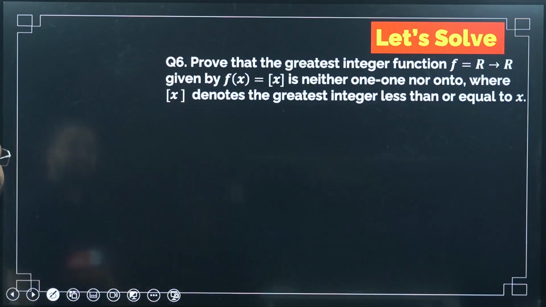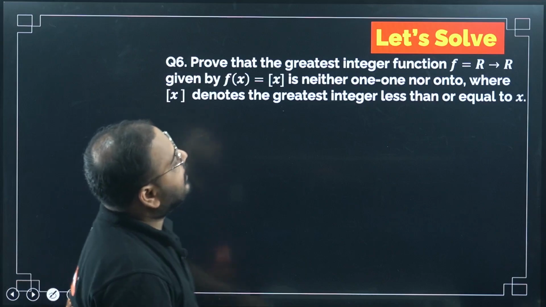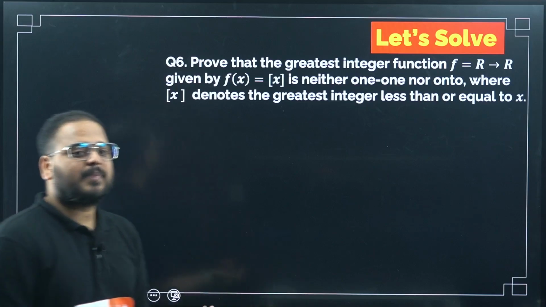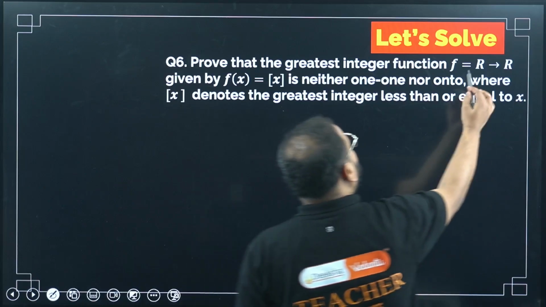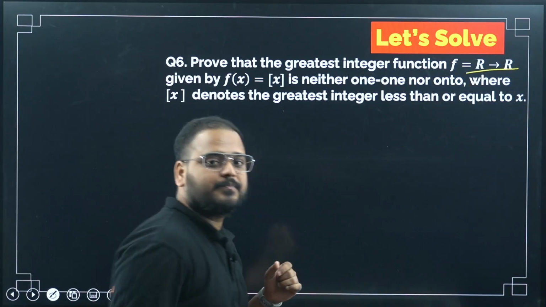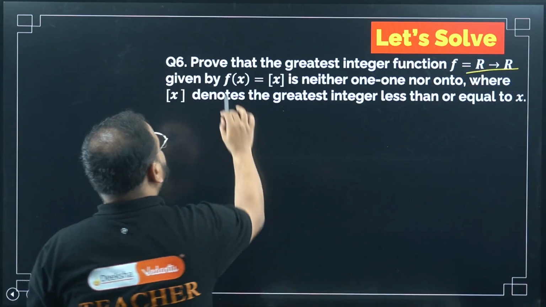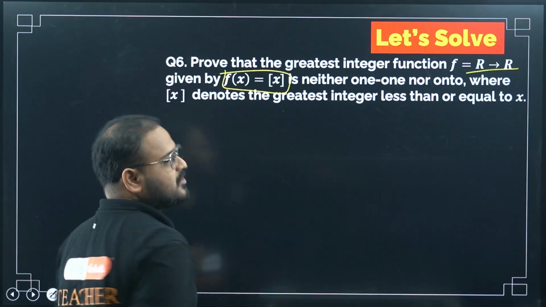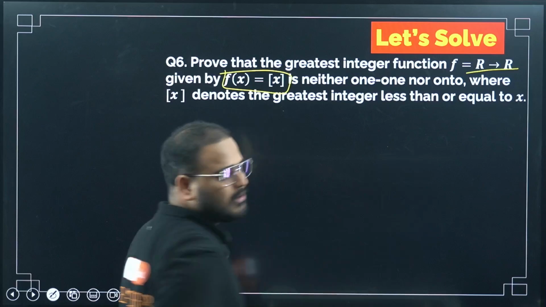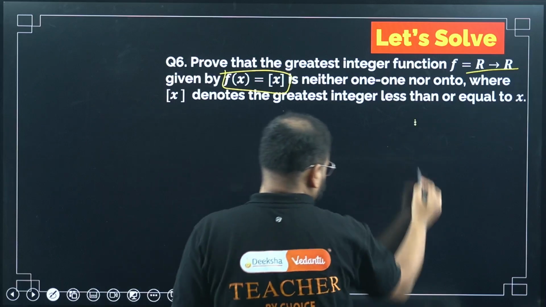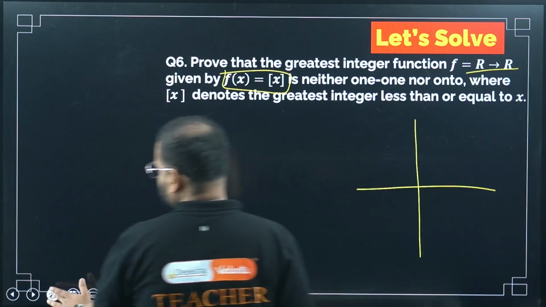आगे बढ़ते हैं. Question number 6. Now the functions part. Prove that the greatest integer function f, defined from real numbers to real numbers, given by GIF, greatest integer function, is neither one-one nor onto. Arey, this is so simple. Check this. This is your function.